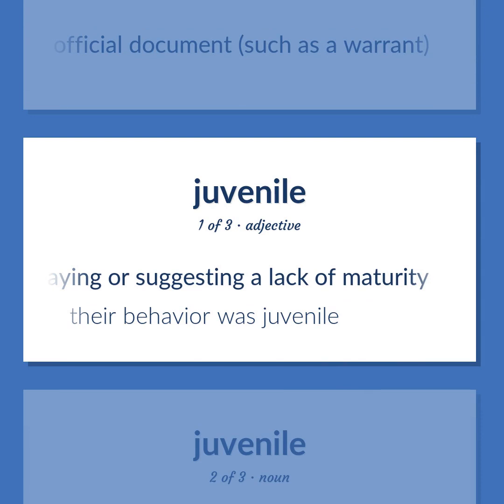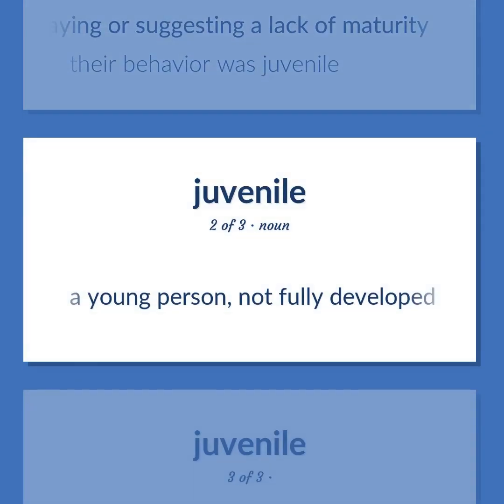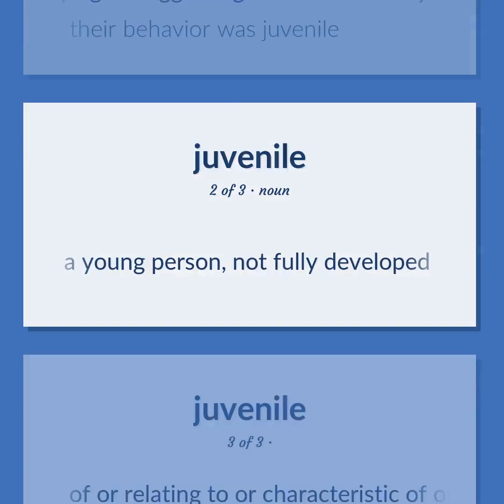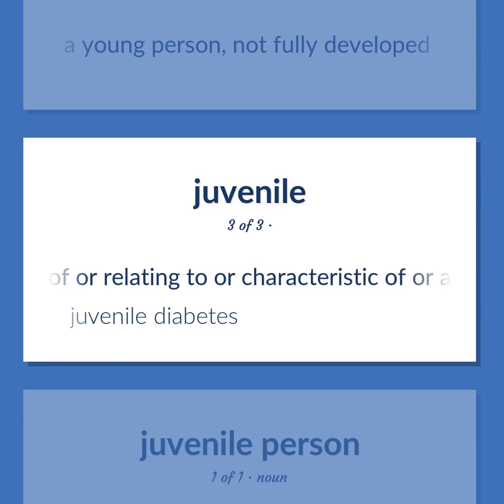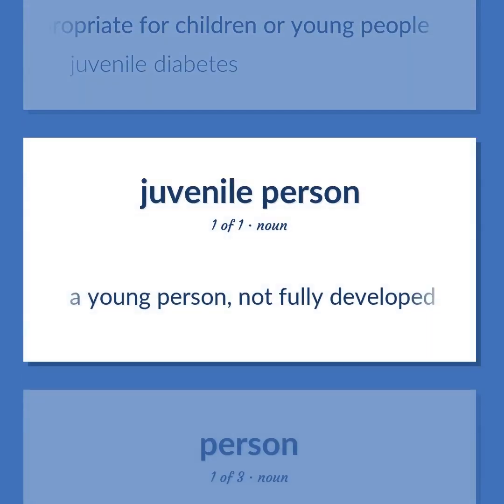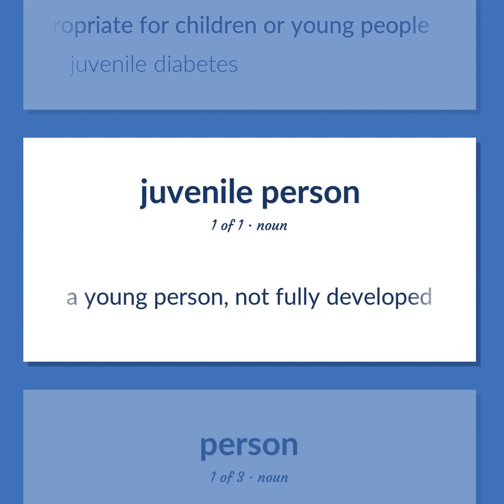Their behavior was juvenile. A young person, not fully developed. Of or relating to or characteristic of or appropriate for children or young people. Juvenile diabetes. A young person, not fully developed.